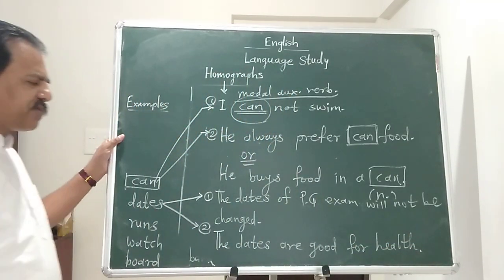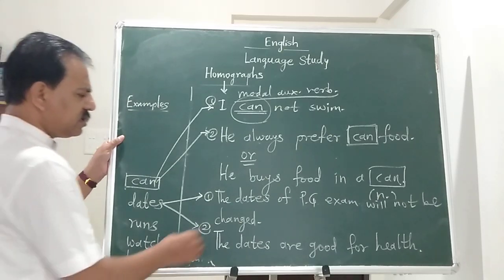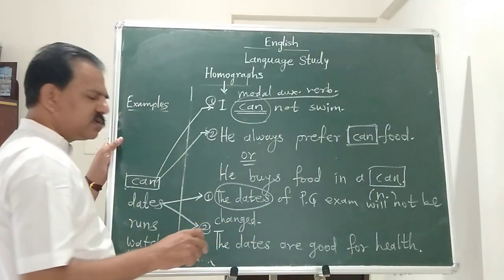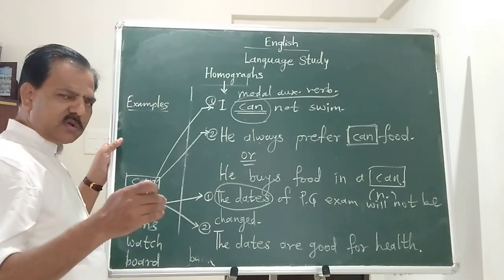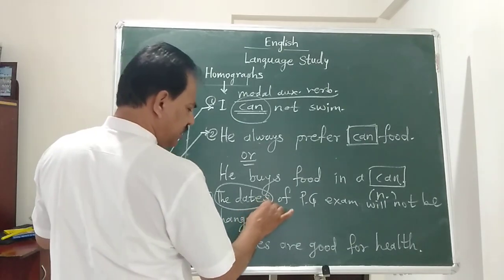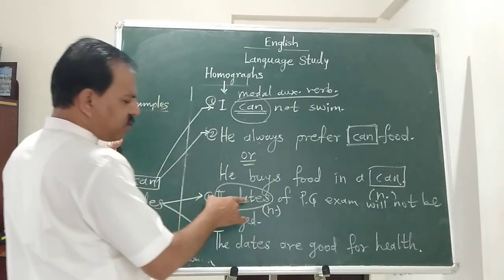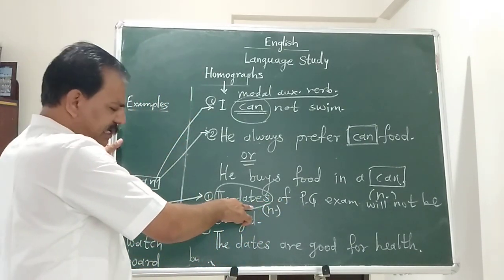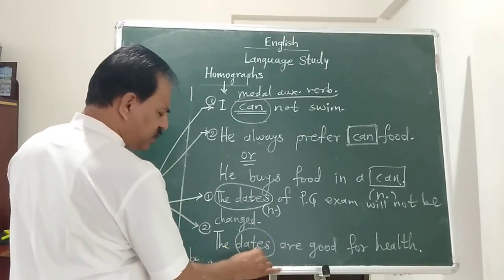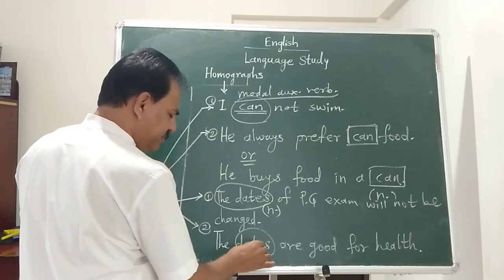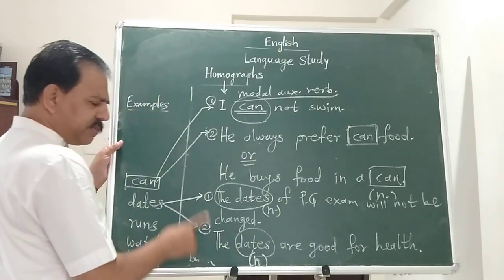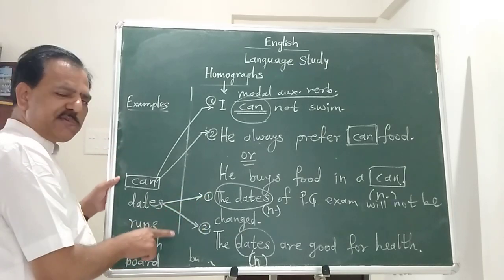The dates are good for health. Now here the dates means a schedule as per the calendar dates. It's a noun, but the context is of calendar schedule, and here dates is a fruit. It is also a noun. This is a typical example. Here the part of speech is the same, but meaning and context are completely different.